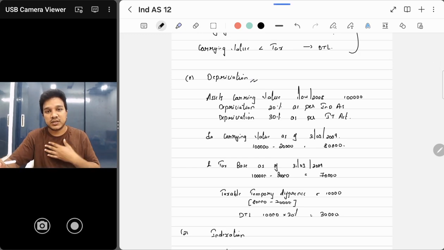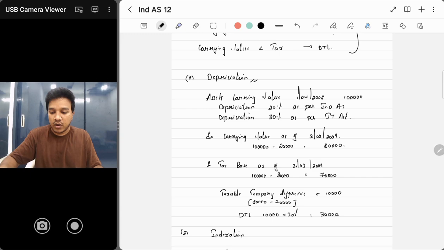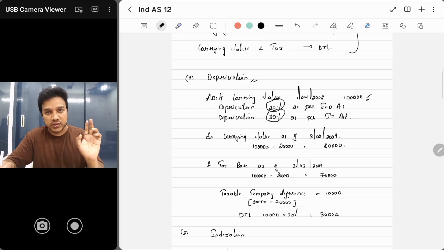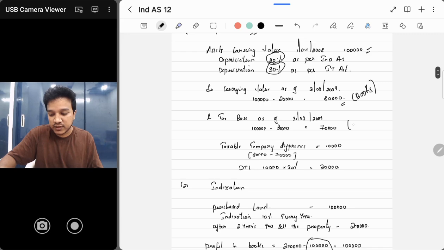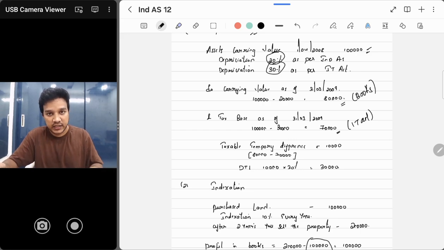Now I've purchased some property, plant and equipment on 1/4. The cost is 1 lakh. But depreciation rate as per Ind AS is 20% and depreciation as per Income Tax Act is 30%. So there is a difference in your depreciation. मतलब कुछ तो difference आने वाला है year end में. तो carrying value as on that date, as per books, is 80,000 after depreciation, but tax base पे after 30% depreciation as per the Income Tax Act it is 70,000. So 80,000 is in the books and 70,000 is in the income tax.